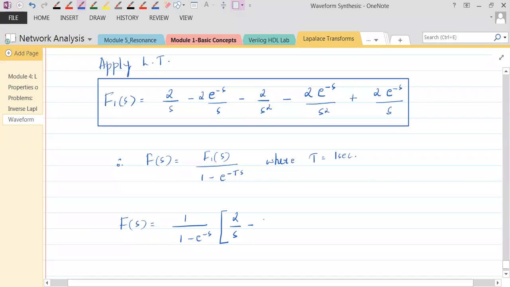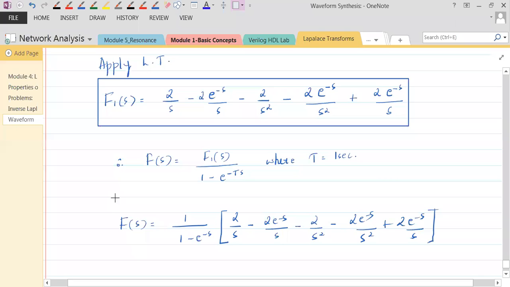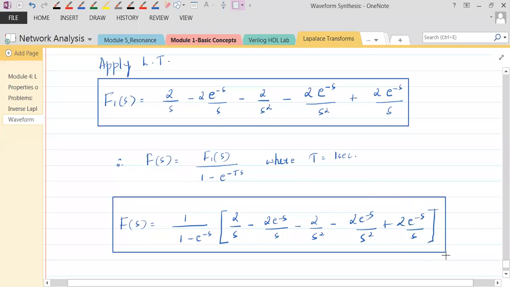You can take the common term out and do that, but I'll just keep it as it is. It should not be a problem. You can just keep it as it is. And this is your F of s. Fine. So we shall take one more problem, and that would be the end of this particular Laplace transform chapter.